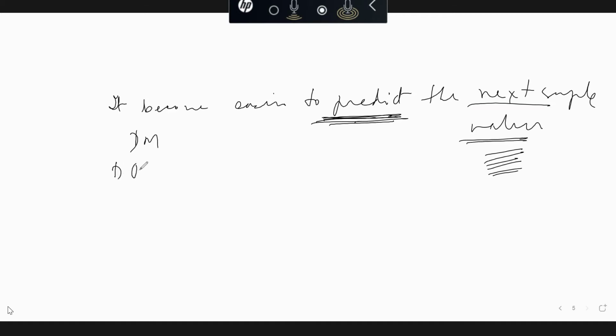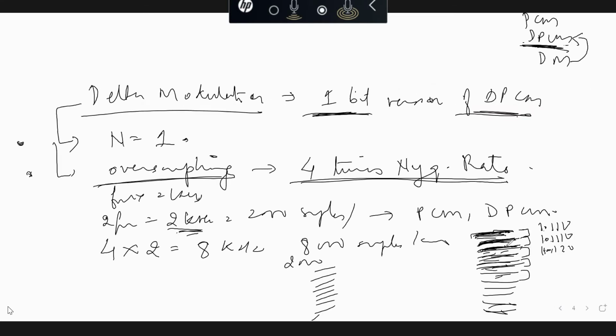Both in DPCM as well as in DM, the prediction concept is used. Theoretically, in DPCM as well as in DM, we are quantizing and encoding the difference between the adjacent samples.